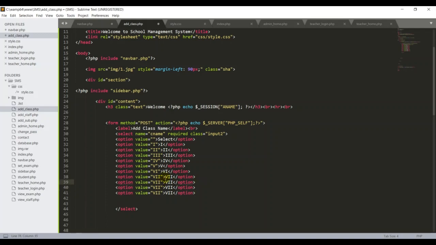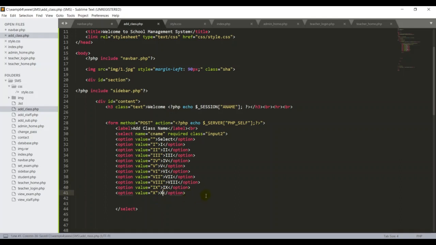So I want to add one more here, 7, and finally I want to put one x here, x, it's for 9, then finally x for 10 value in Roman. That's great.